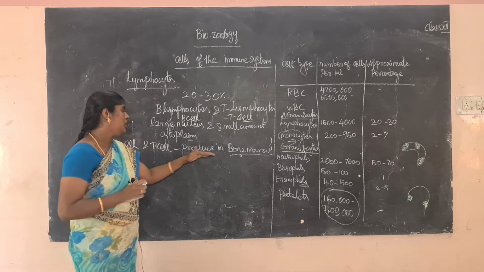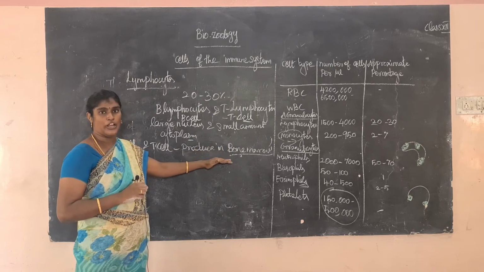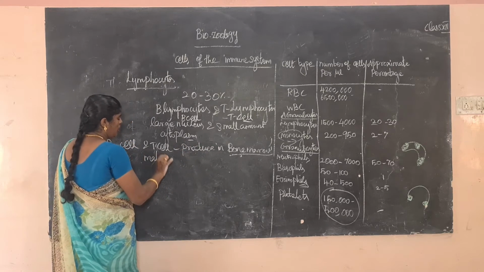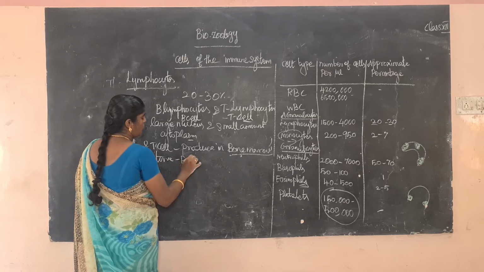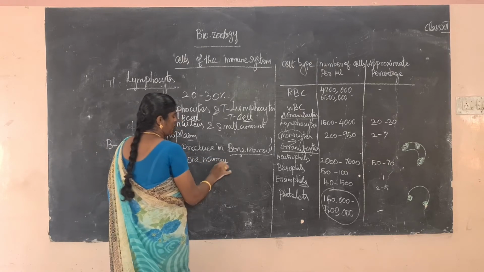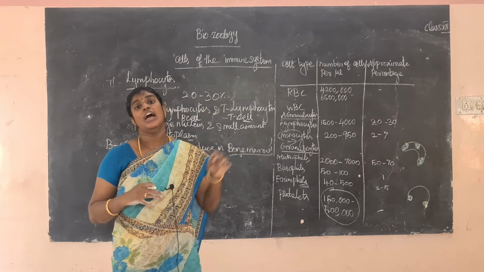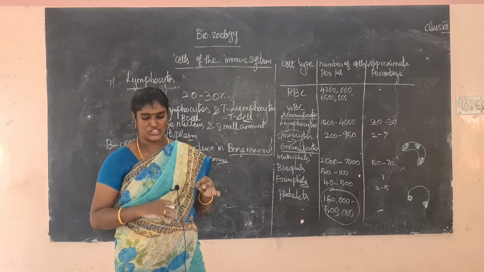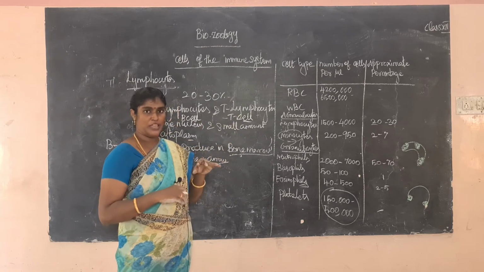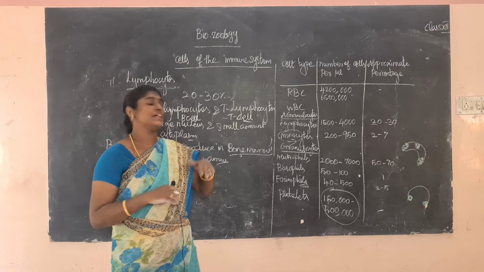The B cells produced in the bone marrow settle in the bone marrow until they mature. Where do they stay until mature? Mature B cells are present in the bone marrow. The remaining cells circulate around the body and settle in the lymph node and thymus. Especially the T lymphocytes leave the bone marrow, reach the thymus, and settle there until they mature.